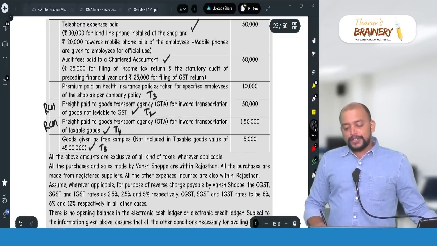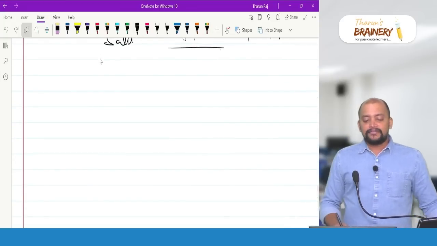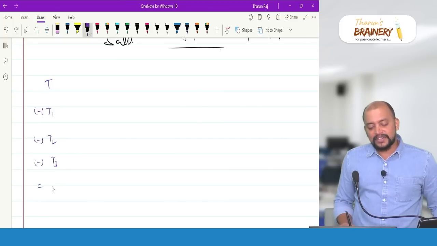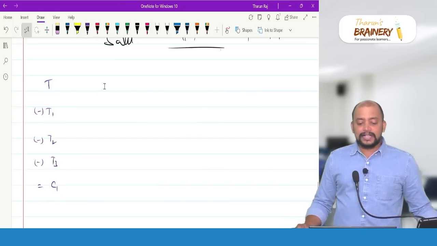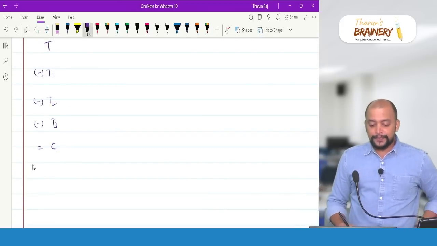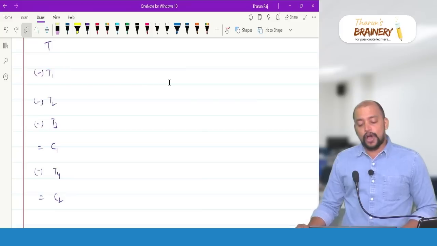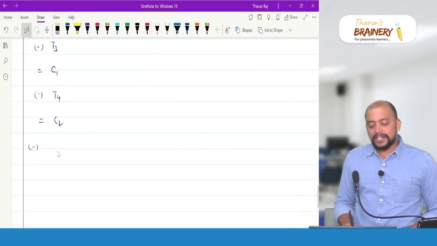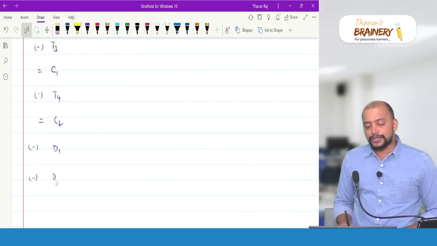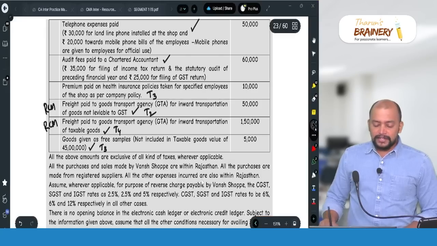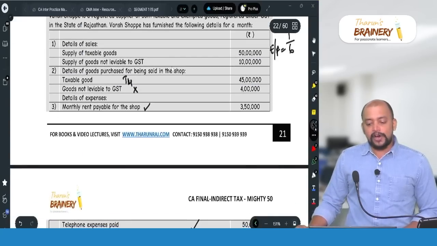Now, we need to prepare that format T, that is total ITC minus T1 minus T2 minus T3. So the balance that we get is known as C1, that is credit availed in electronic credit ledger, and minus T4 we will get C2, that is common credit, and from common credit we need to deduct D1 and D2. Now T will be total GST paid, total GST paid on all inward supplies.